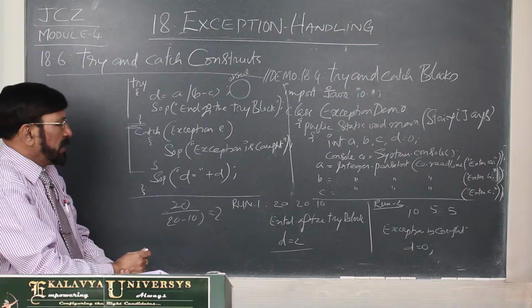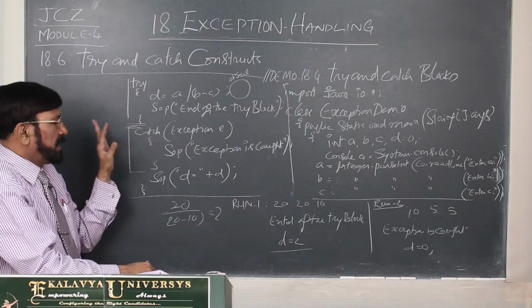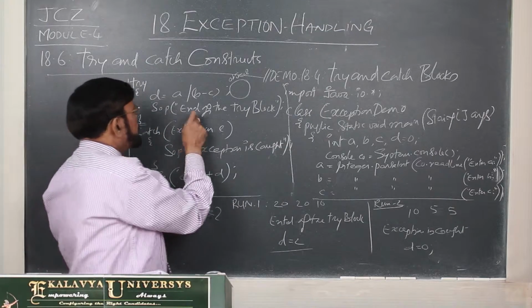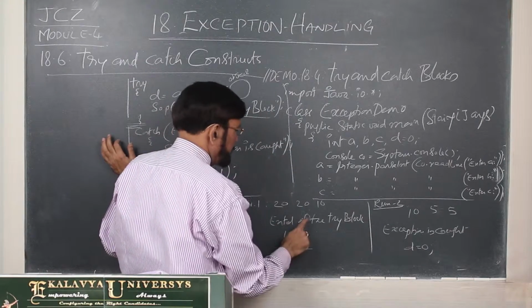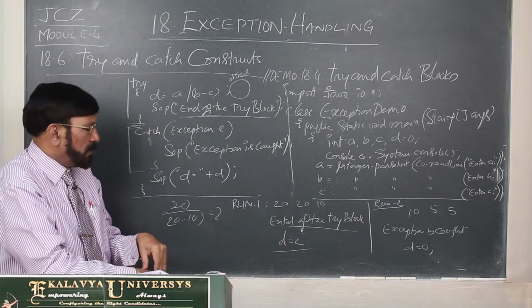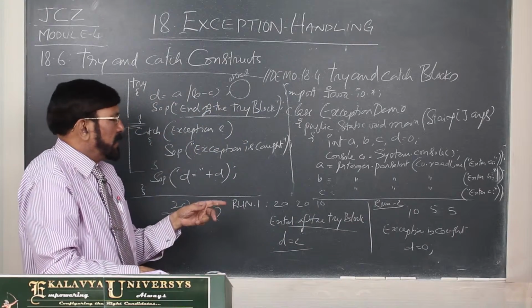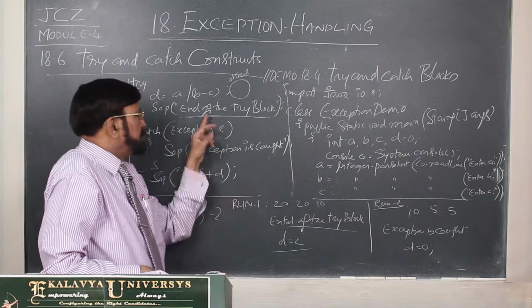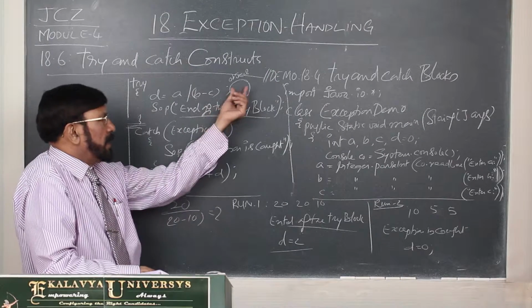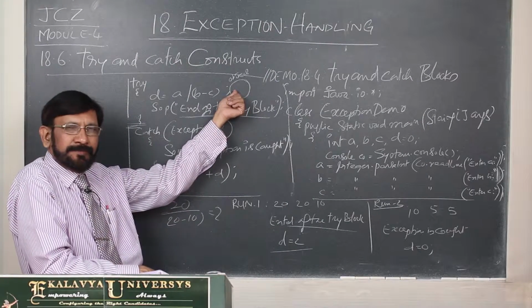Now one thing you have to understand: when no exception happens, this statement, end of the try block, is printed. In the next run you see, this is not printed, this is printed. This is thrown from here.